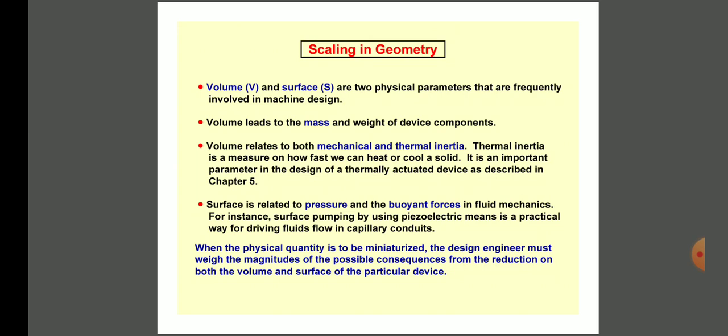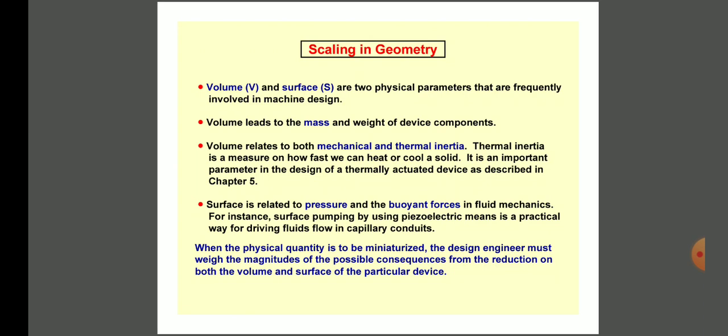Buoyant forces means upthrust, or you can say it is an upward force exerted by a fluid that opposes the weight of a partially or fully immersed object. It means, for example, if you take a stone, hold it and put it inside a glass of water, when you immerse that stone, you can feel that the water tries to push that stone upward, opposing the force.